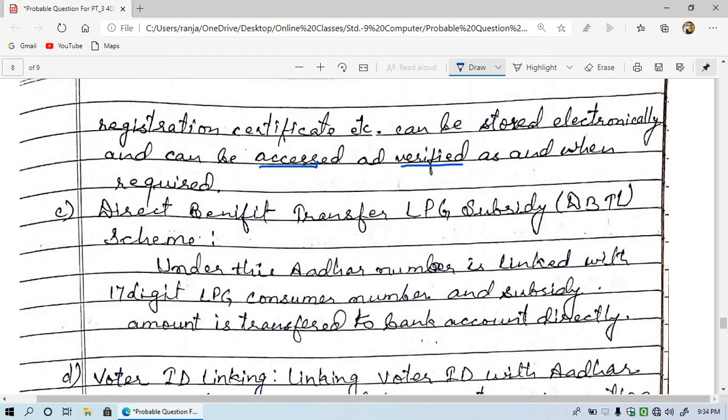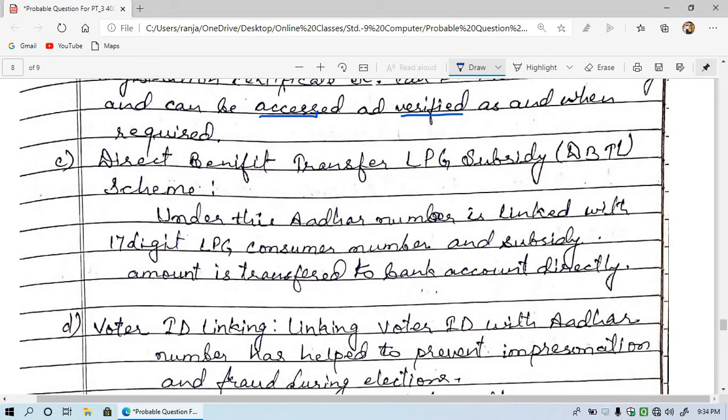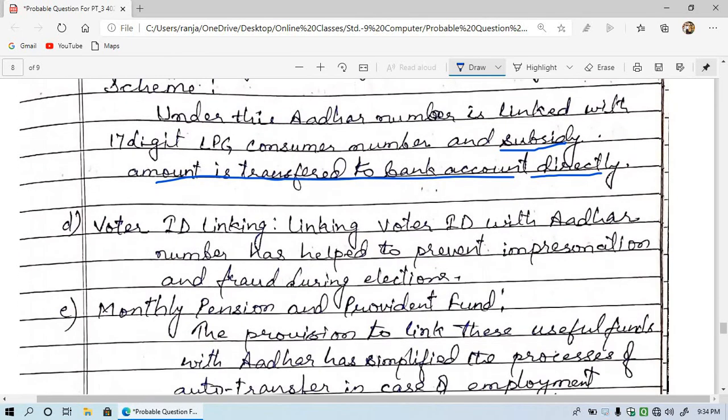Then the third benefit is direct benefit transfer LPG subsidy. With the help of connecting Aadhaar, you can see here that the Aadhaar number is linked with the 17-digit LPG consumer number. Means those persons who have Aadhaar and an LPG connection, both numbers are interlinked, and the subsidy amount given by the government gets transferred into the bank account with the help of Aadhaar. Then voter ID linking.